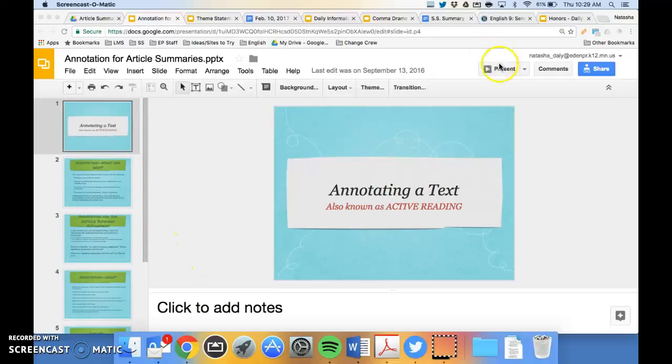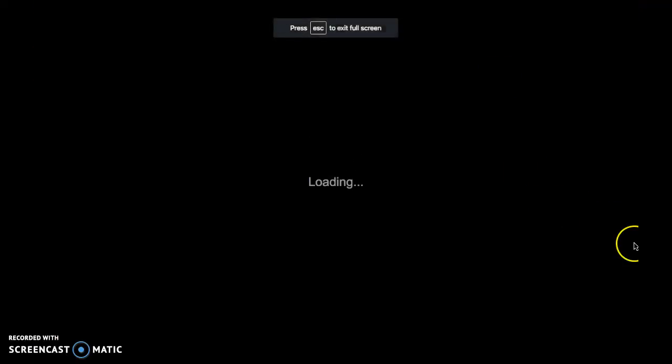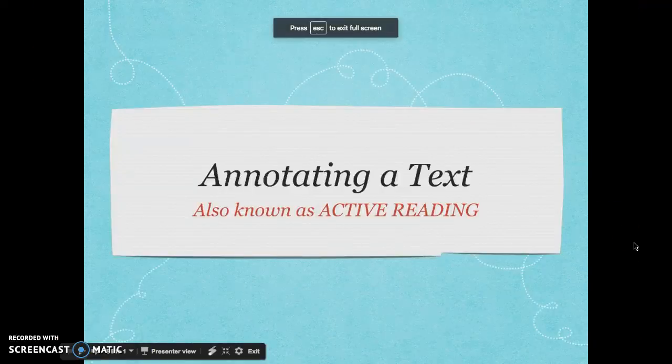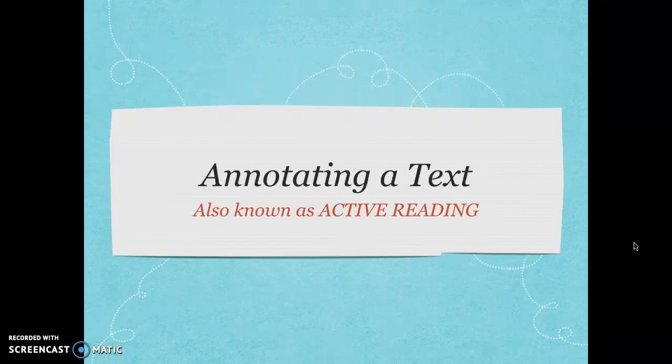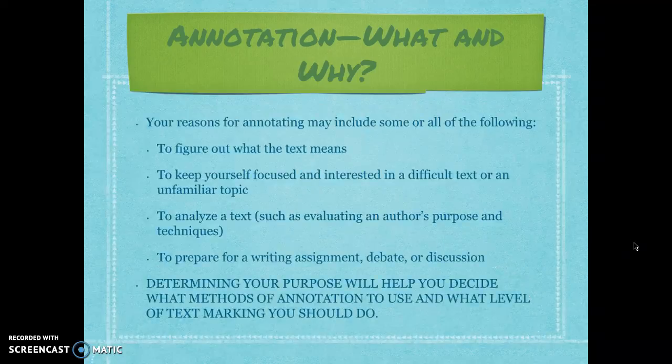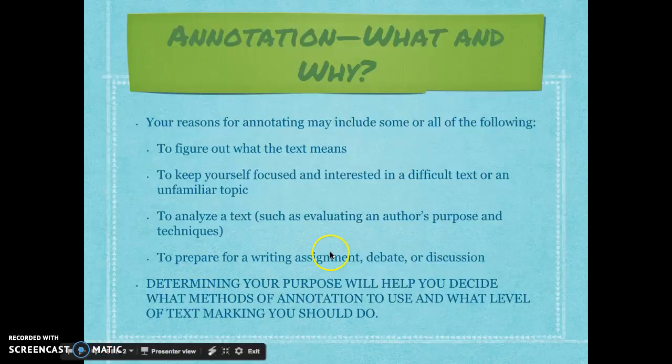When we talk about annotating, we can talk about several different things. I'm not going to go through this whole presentation because it is on Schoology, but I want you to know what we're talking about and what it means to do active reading. Annotating means interacting with the text, and by that I mean significant interacting. Here are some reasons that you might annotate a text. For us, we are trying to prepare for a writing assignment, debate, or discussion. We also want to figure out what the text means or says.